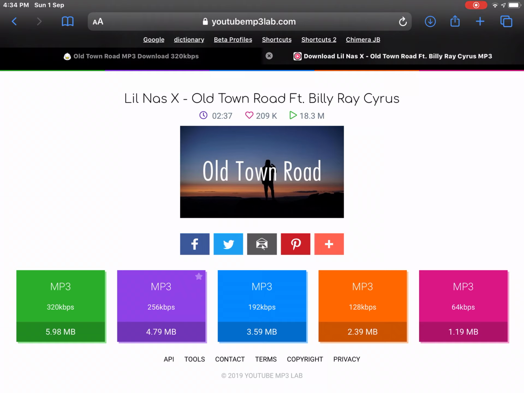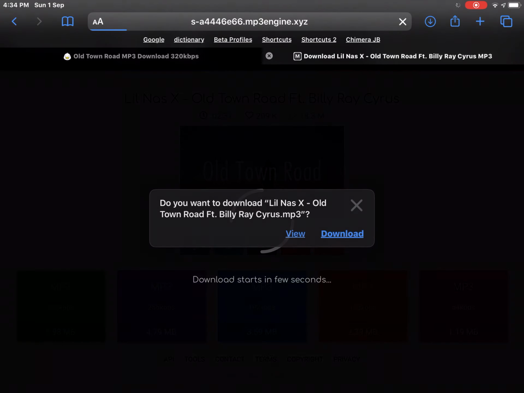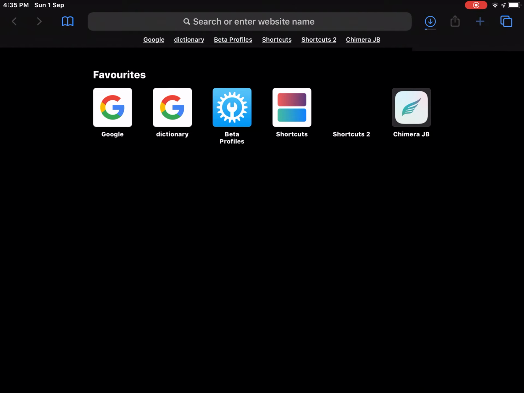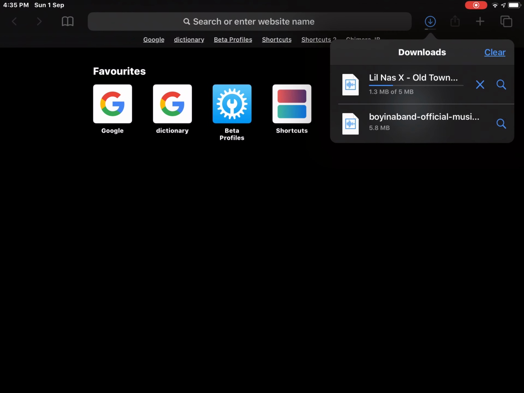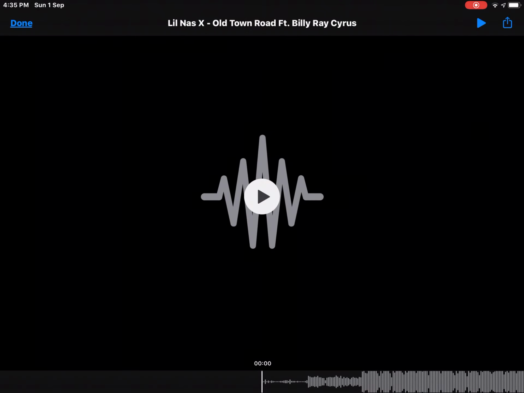I'm going to get this one. Sorry about the sounds. Now, if you've got iOS 13, this should pop up. Click download. You can delete the tab now. Just wait for this to load, and then you go to settings, and this is the one.